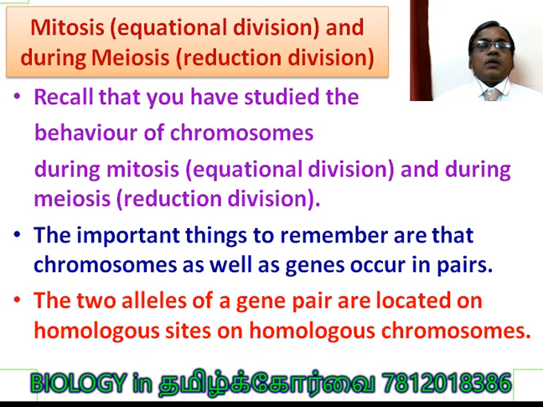The alleles, for example capital T and small t, occupy the same gene locus of the homologous chromosomes. They are present on the homologous chromosomes. That is the reason why genes and chromosomes behave in the same manner in certain aspects.